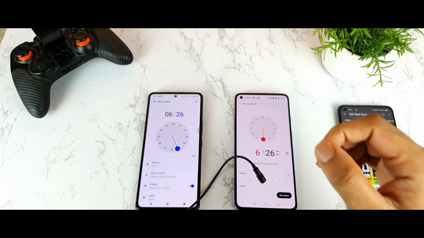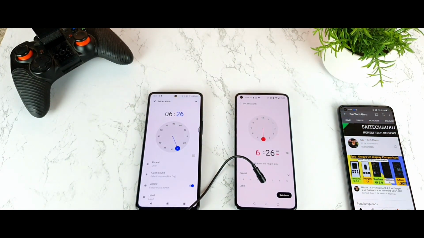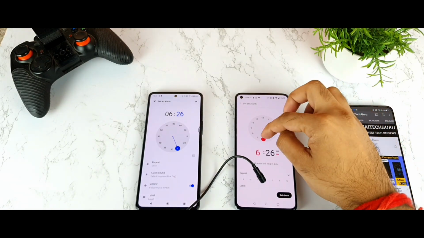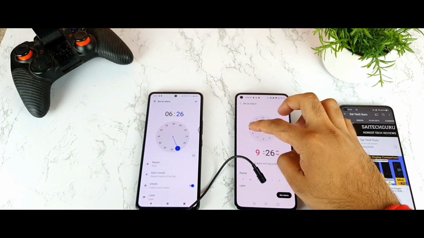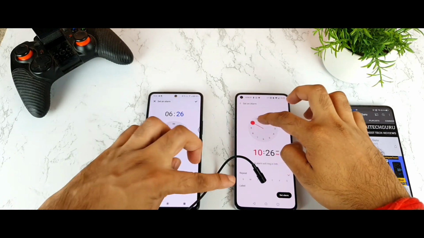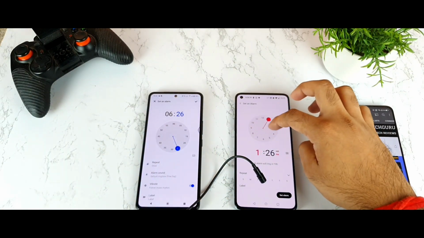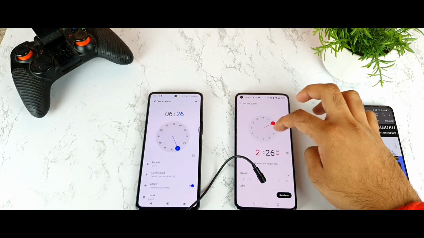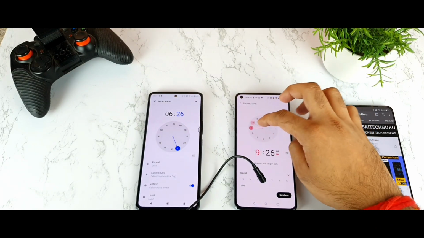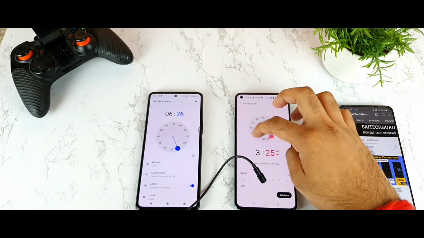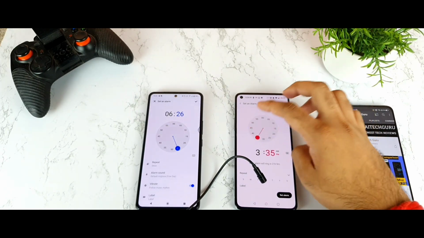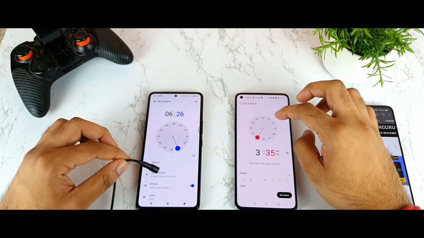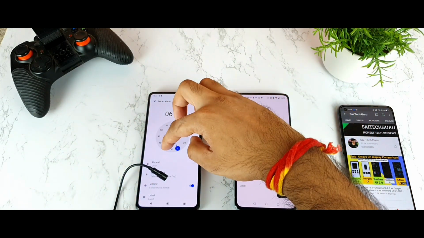Another best way to check the haptic feedback in your smartphone is by using the alarm application. Yes, friends, by using the clock you can actually feel the vibrations. Whenever I change the hour on the clock, as you can see, you will be able to hear the vibrations. The same thing I'm going to do now for the IQ7 as well. Let's see how strong it is with the IQ7.